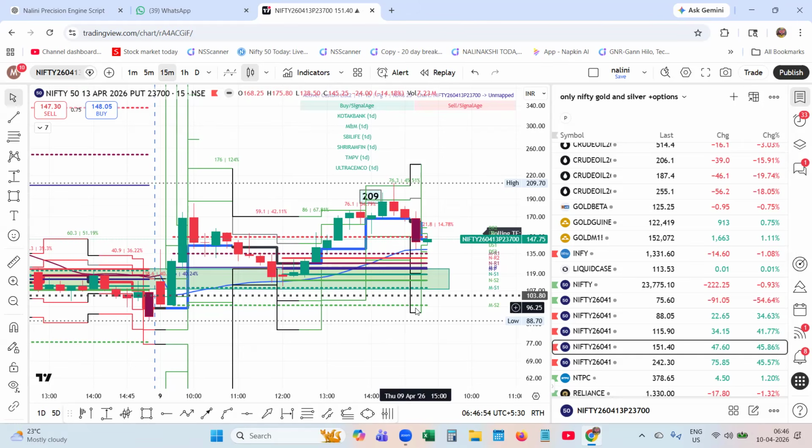You are trading with confidence. No hiccups, nothing. This is how you can take the trade with the Nalini Precision Engine. It has been designed so well, it directly takes the values from the price. It is not a derived indicator. It is directly from the price. It is not like MACD or RSI or anything. So reliable. It has been created so well.